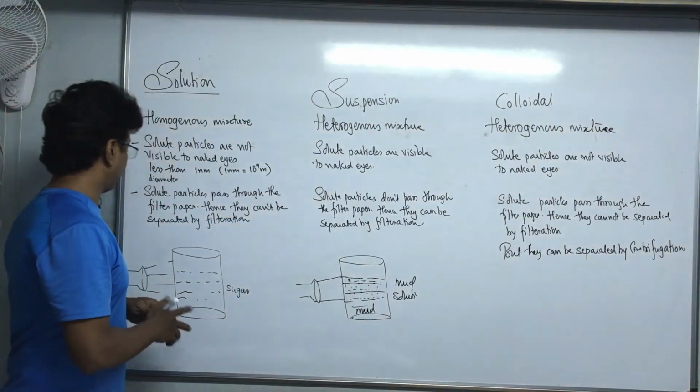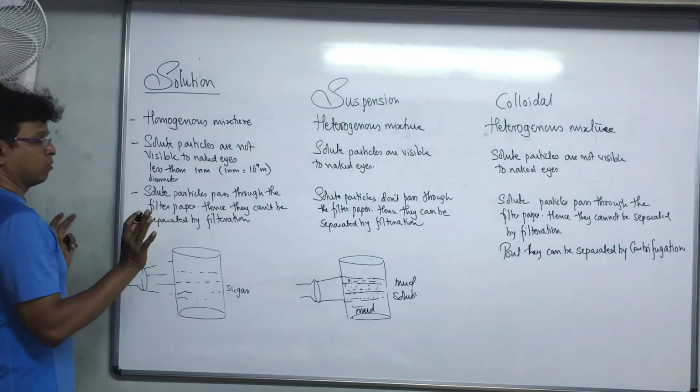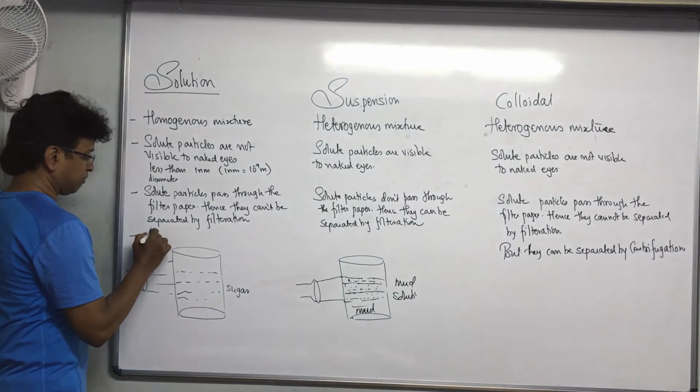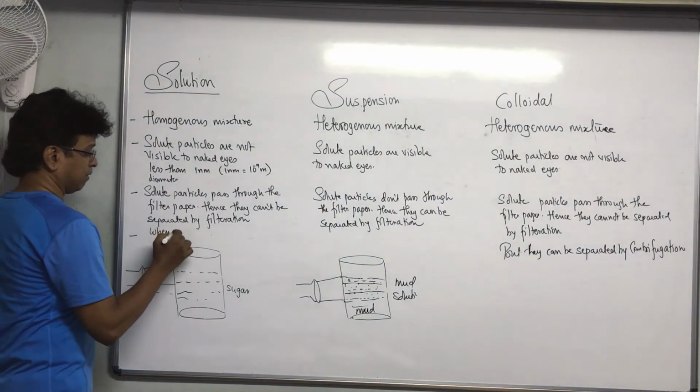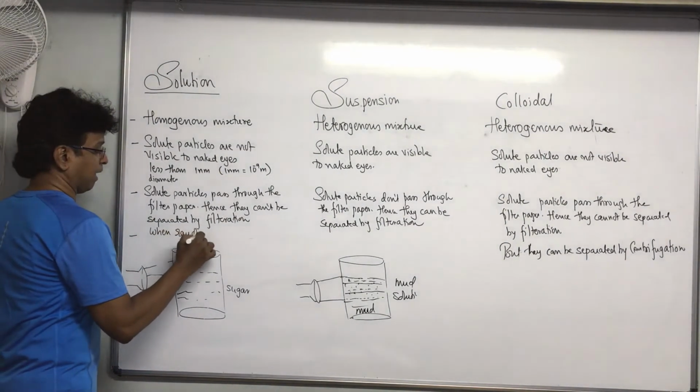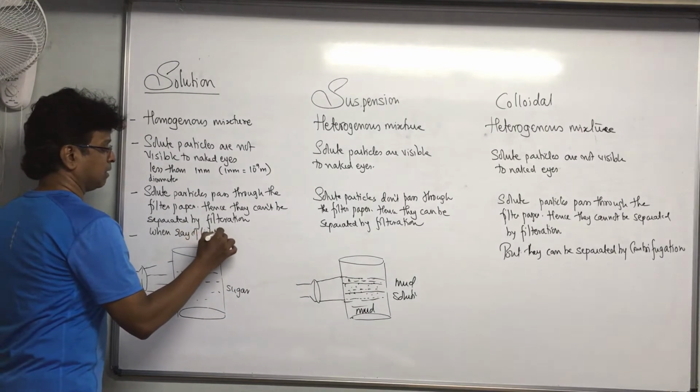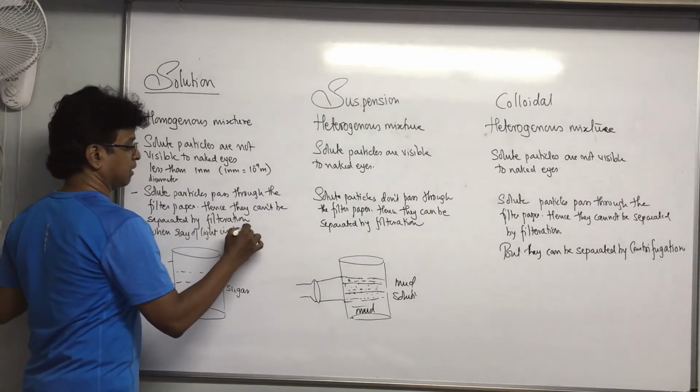Here, no dispersion takes place when a ray of light is incident.